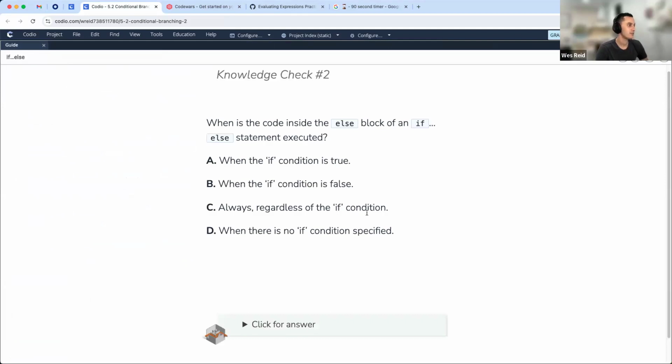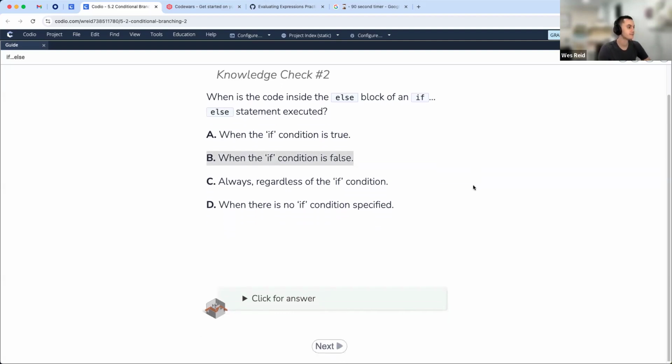Quick knowledge check here. When is the code inside the else block of an if-else statement executed? What do you all think? A, B, C, or D? Talking about code inside of the else block that is within those curly braces. Yeah, excellent. Right, it's B. So when the condition is false, that's what we're looking for.